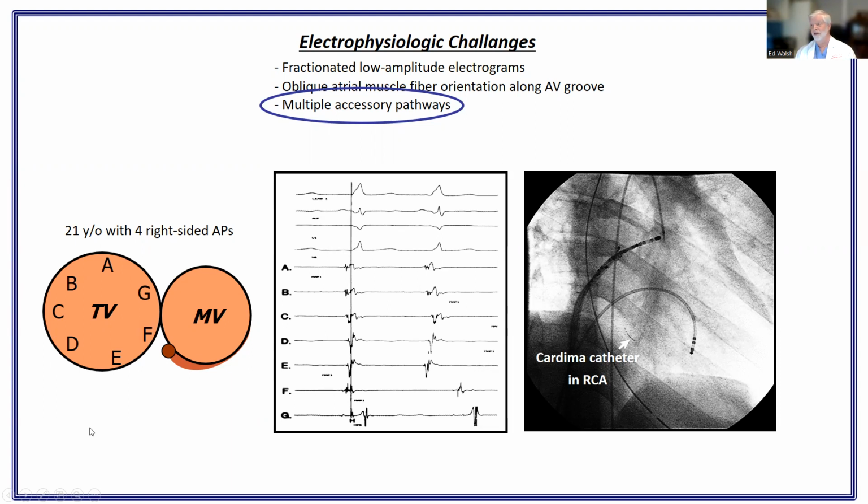And this was a very difficult procedure. This is one of the few cases where I resorted to putting a recording catheter in the right coronary artery. This is the old Cardima catheter, which we don't have access to anymore, but it helped us in this case localize the pathways a little bit better, but we still only got 3 out of the 4. We never got complete success in that case, despite 2 procedures.